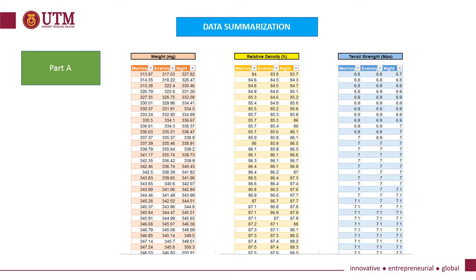From the data given, we have calculated and analyzed the data using Microsoft Excel. I have summarized the data of Lajakkruih tablet and divided it into 3 groups, which are weight, relative density, and tensile strength. Also, here we divide by 3 characteristics, which are morning, evening, and night.